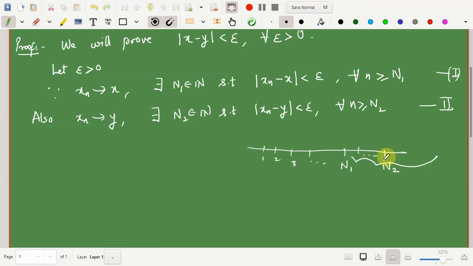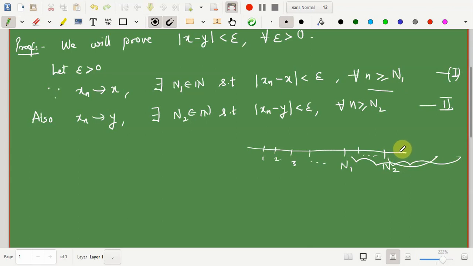So you can see that even for the numbers which are greater than this N2, xn will satisfy this property, because obviously N2 is greater than N1, so it is also a natural number which is greater than or equal to N1. And the second property is going to be satisfied only for natural numbers which are greater than or equal to N2.